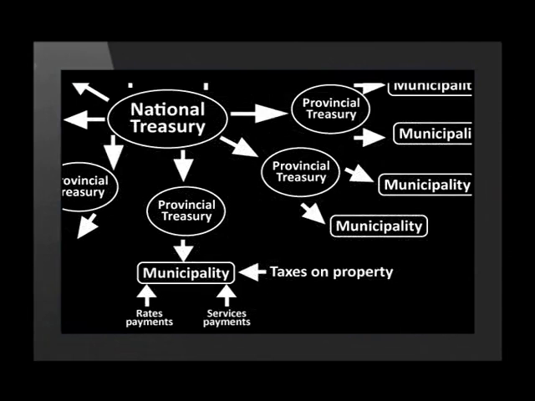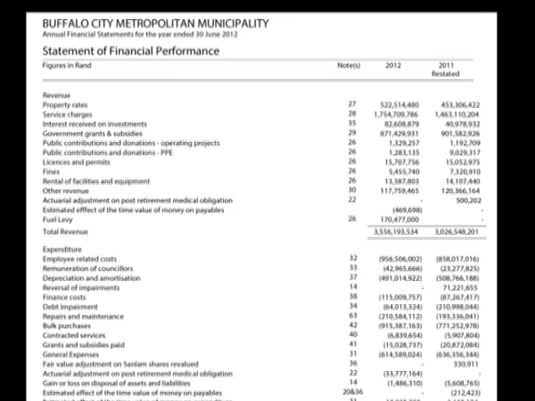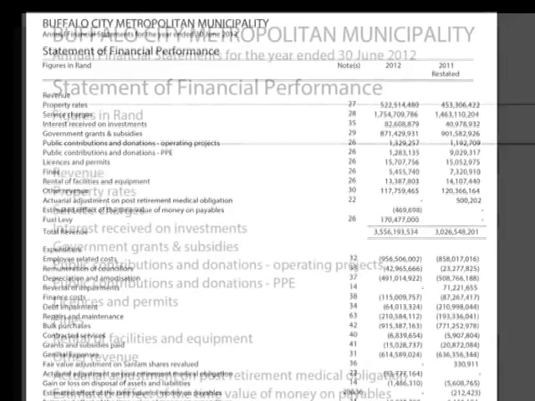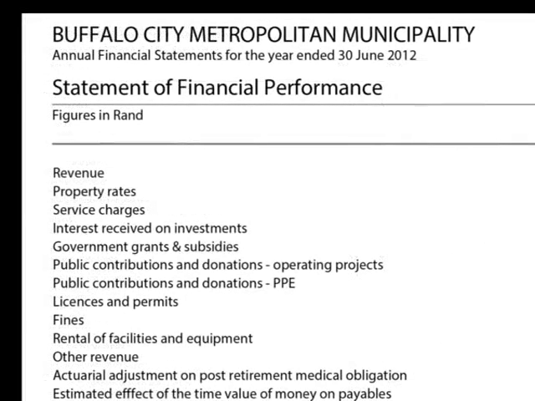The money received from Provincial Treasury and the money collected from the residents for the payment of services, electricity, and rates and taxes on property ownership forms part of income received by a municipality. The municipality has to calculate and budget how to use this income. They need to determine the rate to charge residents for services such as electricity, water, and refuse management and infrastructure development in the form of taxes. All government departments must have their financial statements prepared by accountants and made public for the taxpayers to be able to see where and how their money has been spent.